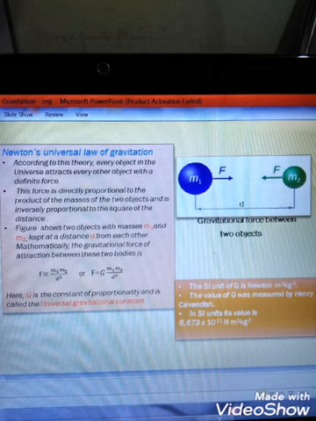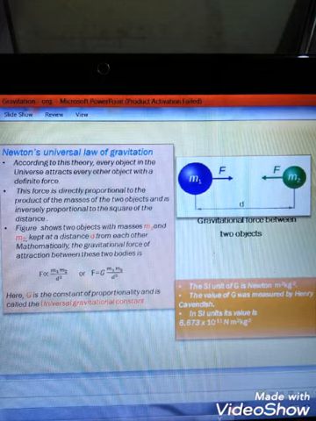Let's see Newton's universal law of gravitation. According to this theory, every object in the universe attracts every other object with a definite force. This force is directly proportional to the product of the masses of the two objects and is inversely proportional to the square of the distance.